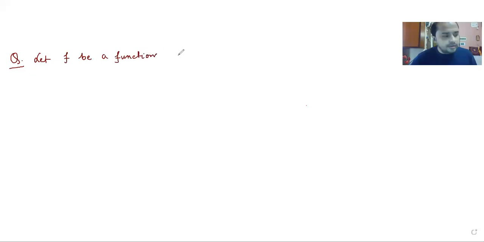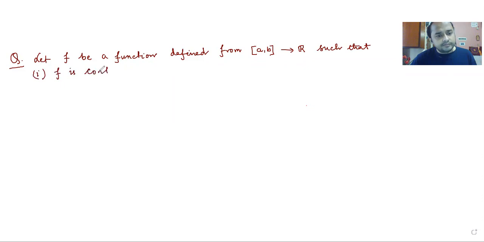So the question is, let f be a function defined from AB to R such that number one, f is continuous in AB.